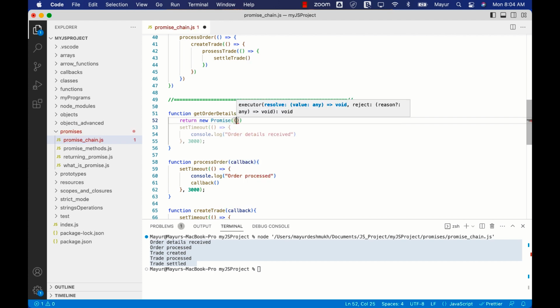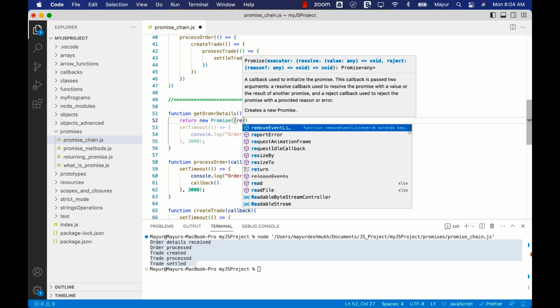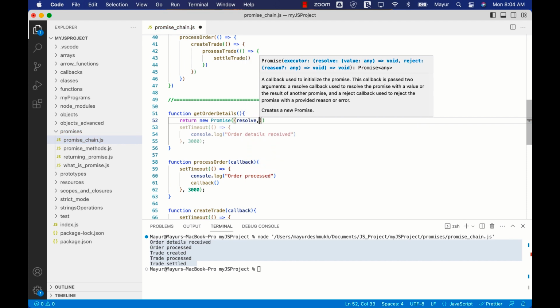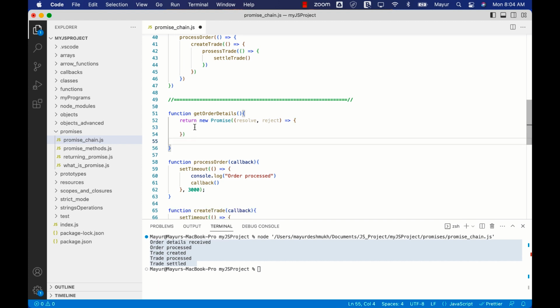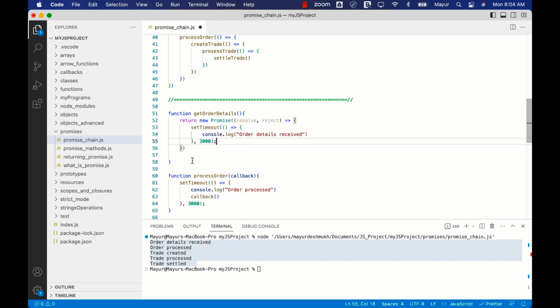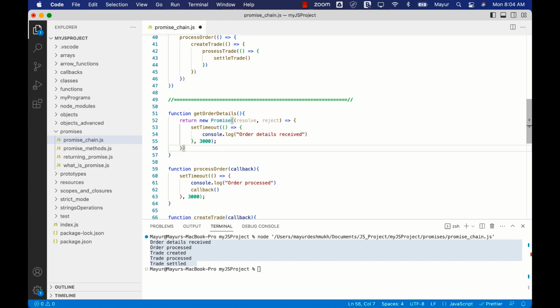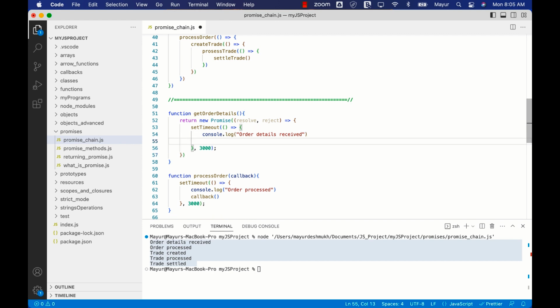Over here, we know that we have promise resolve and reject. And this particular code will go inside over here. And at this point, let's resolve the promise. And we'll just say success. Okay, as simple as that.